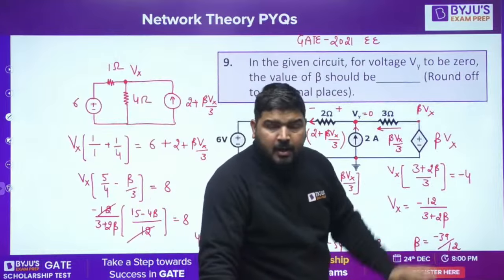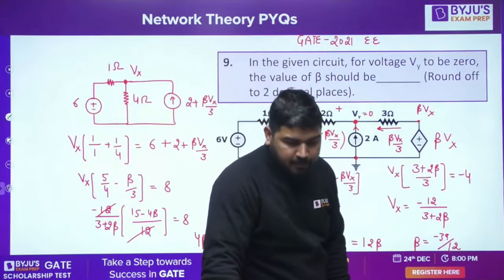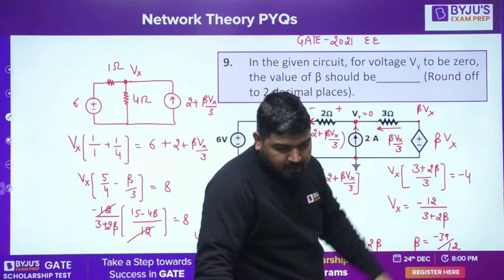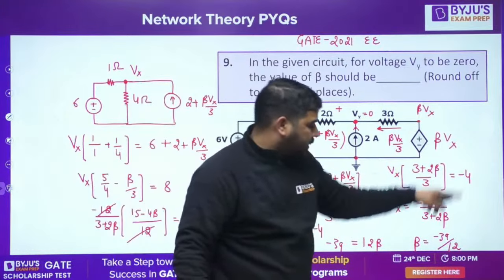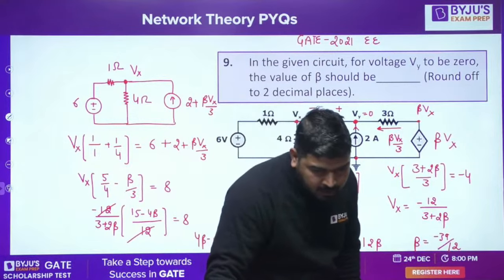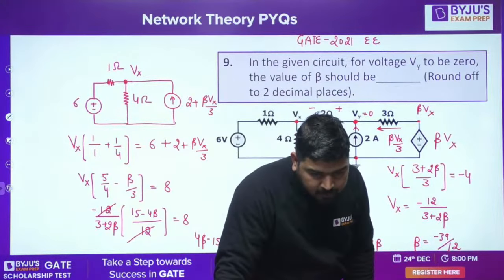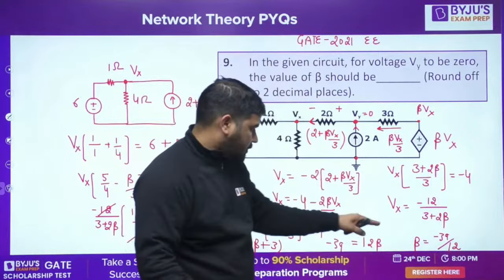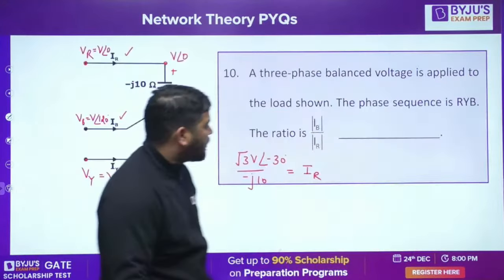I think this question is already provided. Someone told me that this is beta Vx. So we have already solved it, na? By assuming this as beta Vx, we have already solved that. The answer came out to be minus 3.25. I think this is the correct answer, minus 3.25. Ravi Shankar is getting minus 2. Okay, then check your calculation. I think my calculation is correct. Check your calculation.